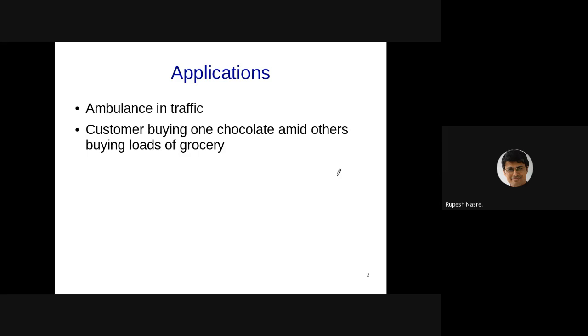Every customer has the same priority in some sense, and therefore, even if somebody is buying a small amount of grocery, that person might have to wait. If you know some of the bigger shops, you will realize that if you have fewer than 5 items, then you can go to a particular queue where the billing can get done faster, right? So this is essentially giving priority to certain customers.